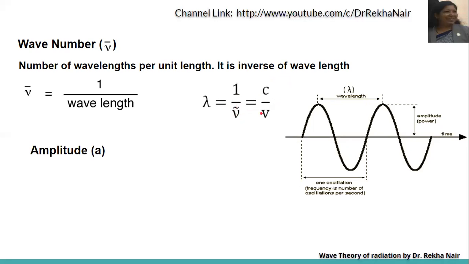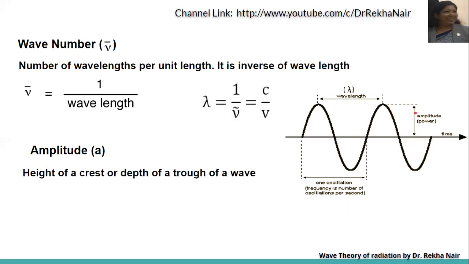Another parameter is amplitude. Amplitude is denoted by the letter A. It is the height of a crest or the depth of a trough. You can see this is the height of the crest, and this is the depth of the trough.